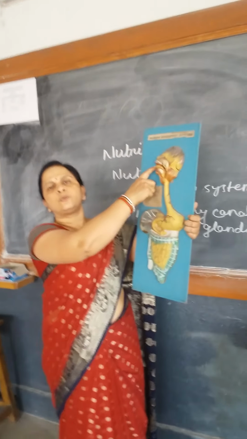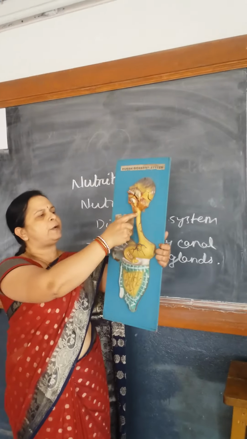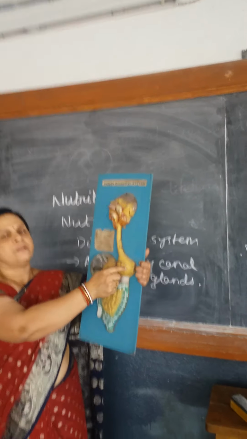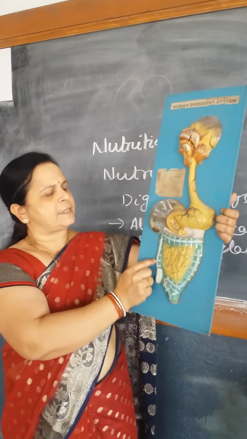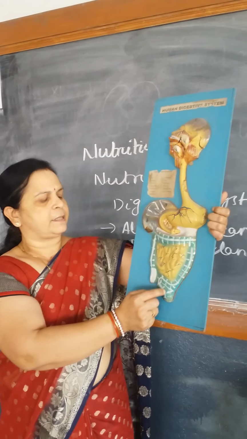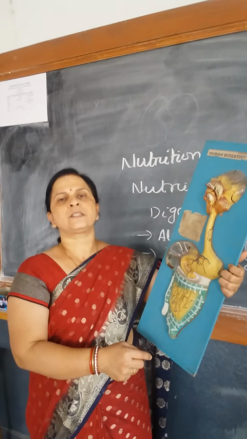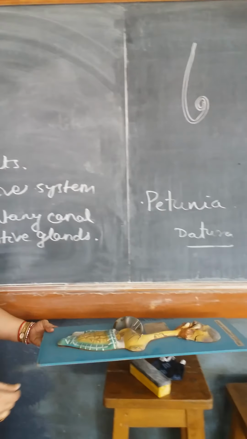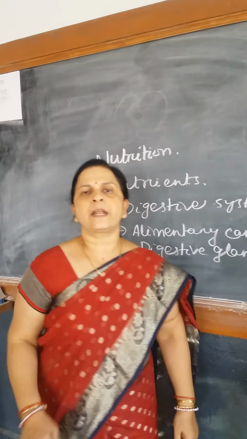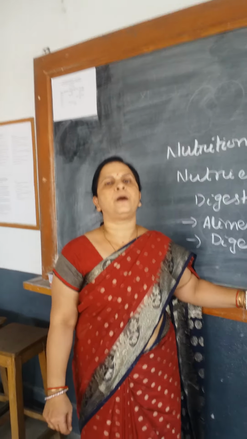This is the mouth through which food enters into our body. This is the esophagus. This is the stomach. This is the small intestine. This one is the large intestine. This is the rectum and this is the anus. All these organs together perform the function of nutrition and provide nutrients to our body. These organs have different functions for nutrition.